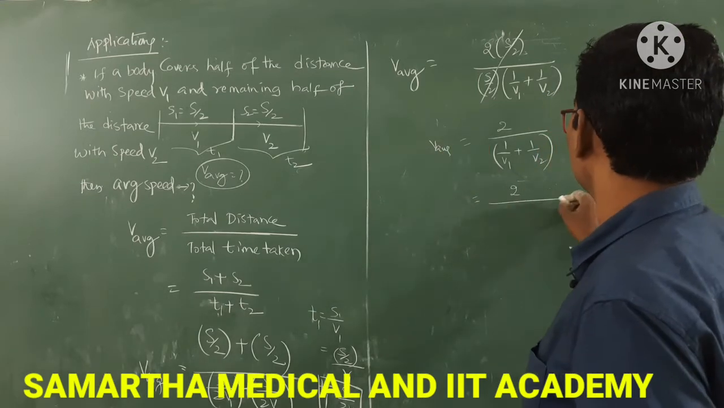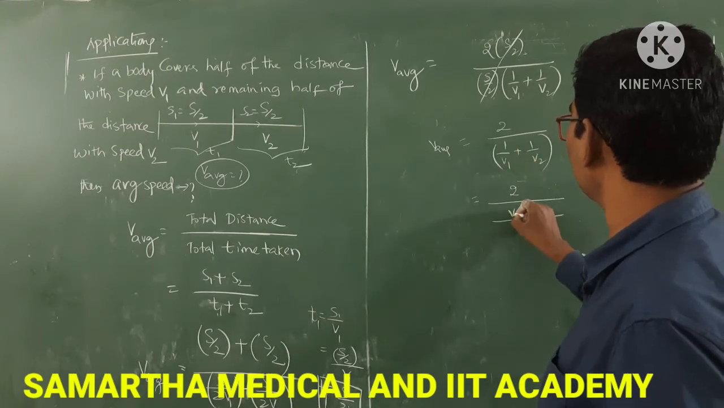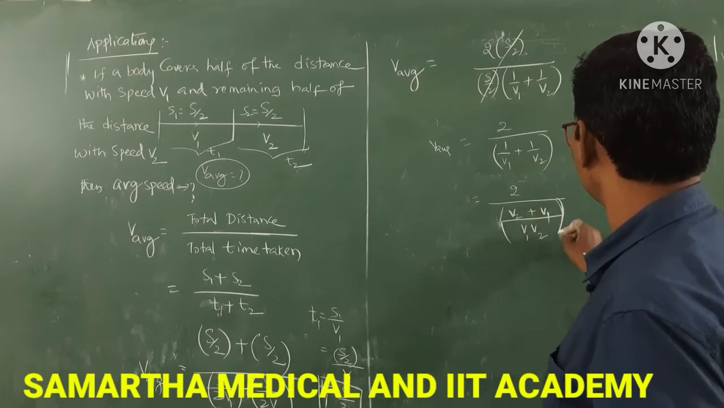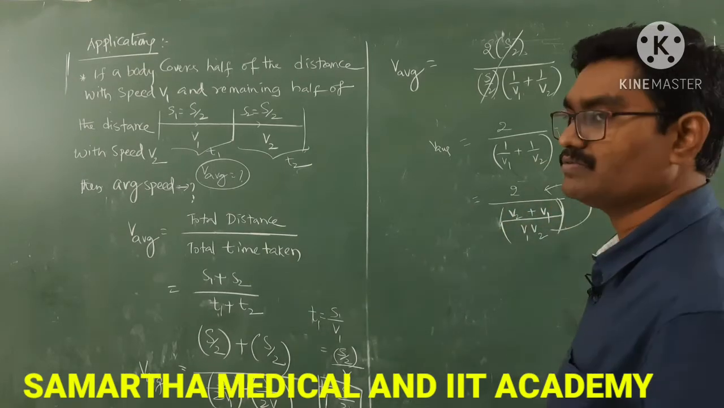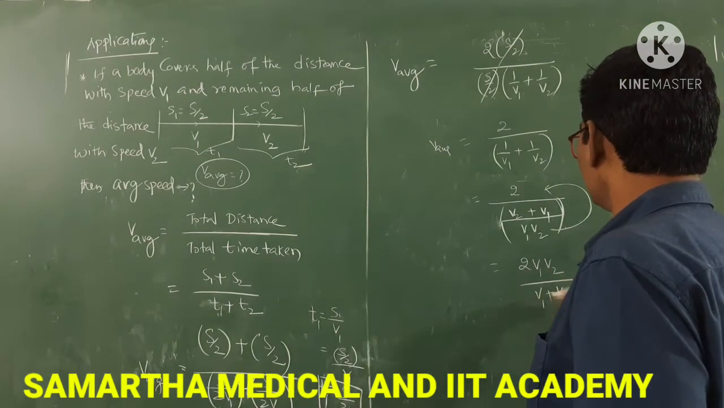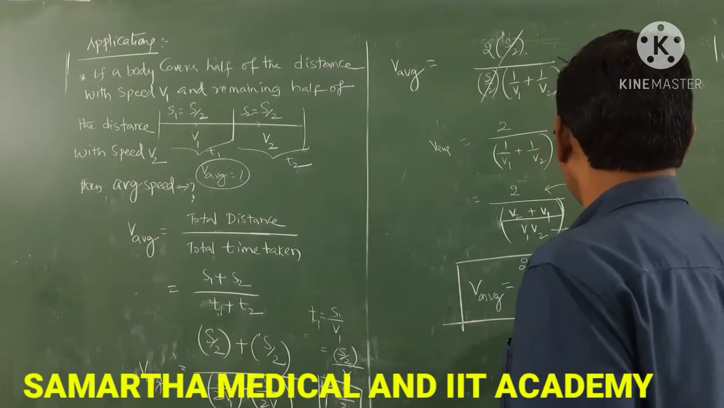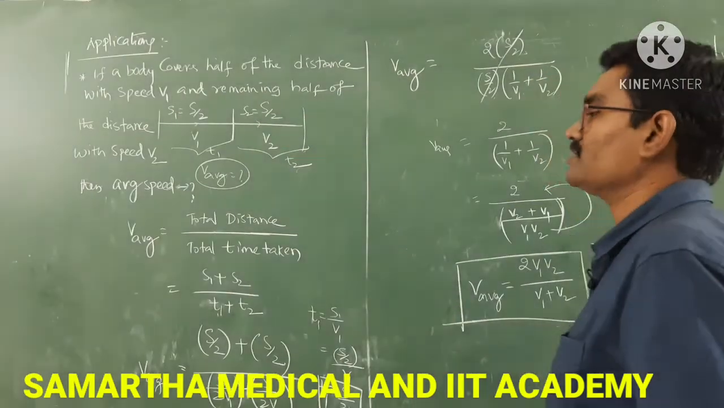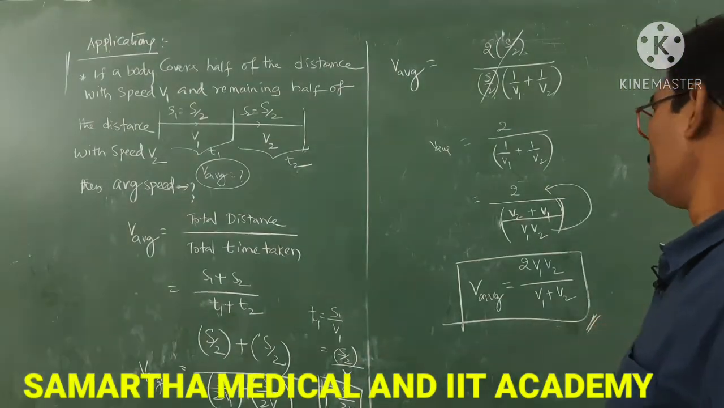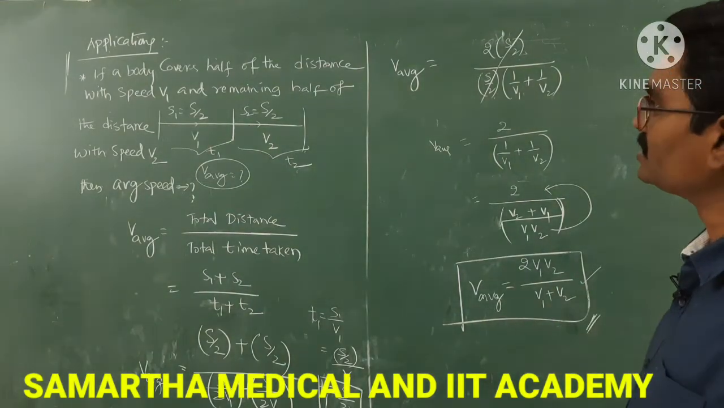Next, 2 by, you take the LCM for these two, V1 V2. So here it is V2, here it is V1, so (V1 plus V2) by V1 V2. This fraction is inverted. So 2V1 V2 by (V1 plus V2). That is the average speed when half of the distance is travelled with speed V1 and the remaining half of the distance with speed V2. This is the formula: 2V1 V2 by V1 plus V2.